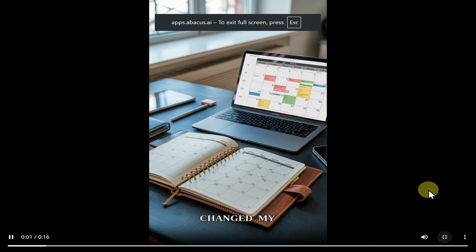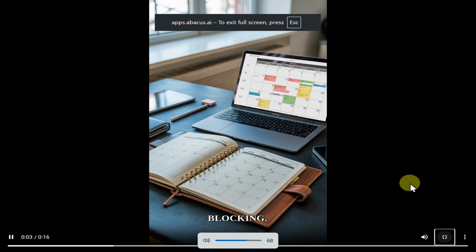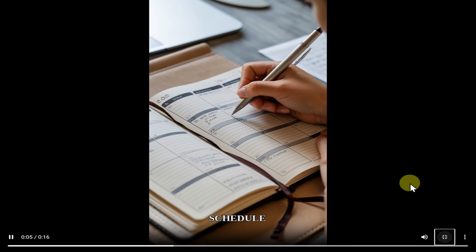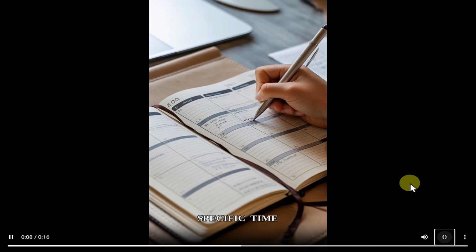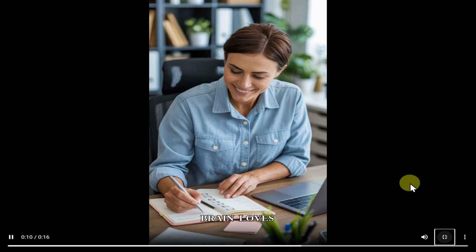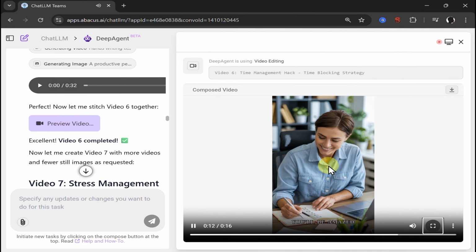Here's a time hack that changed my life. Time blocking. Instead of a to-do list, schedule everything. Nice. Give each task a specific time slot. Your brain loves structure, and you'll be amazed how much more you get done when every minute has a purpose.